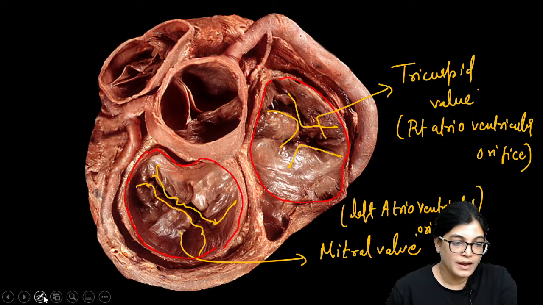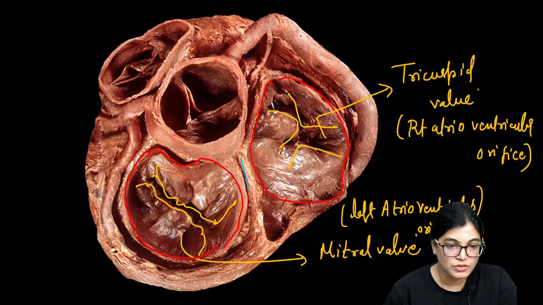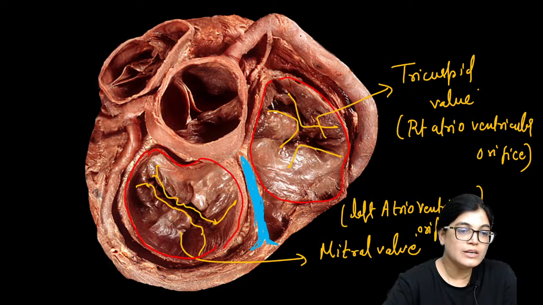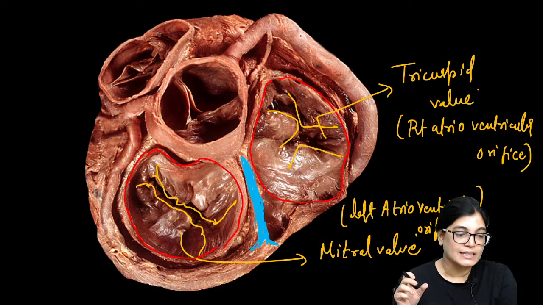Okay, now I also want to show you the middle part. Can you see this part? In the middle, can you see this structure which is seen between these two orifices, a fibrous structure lying in the middle? What is this? Any guesses? Can anyone guess which structure I am highlighting with blue color? I want to mention each and every aspect which is seen in this cadaveric image.